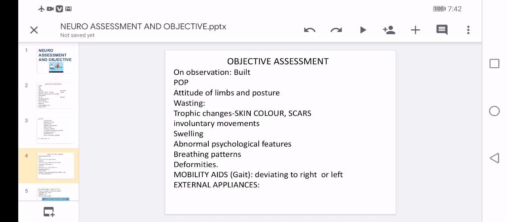What is the wasting? It tells about the bulk of the muscle, and it is more pronounced in a lower motor neuron lesion, and it should be compared to the non-affected side also. And trophic changes, that is your skin color, having any scars, should be noted. And involuntary movements, like whether the patient is having tremors, athetosis, chorea, etc.